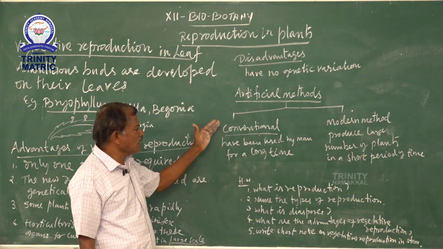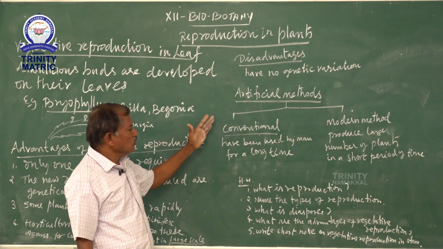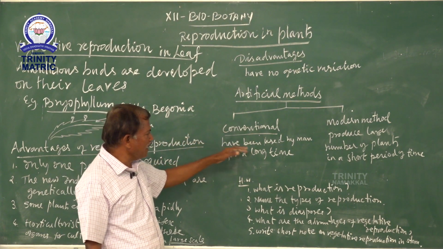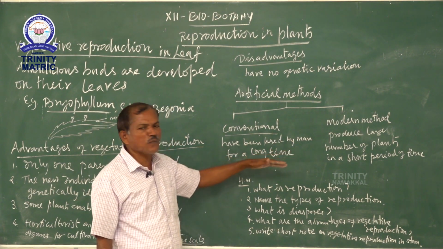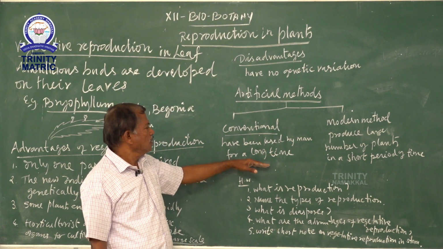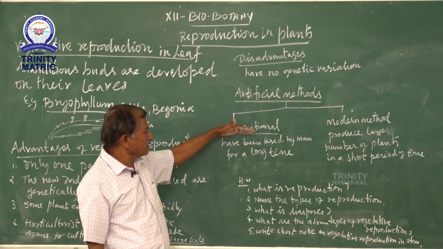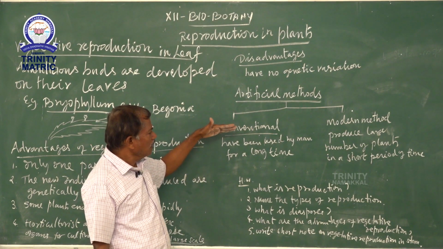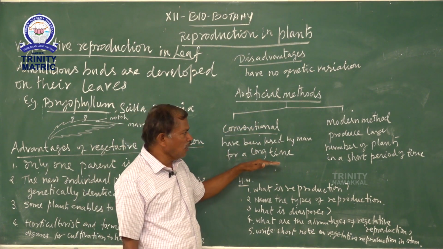What is the conventional method of reproduction? In this method, the plants have been used by man for a long time. Conventional method means plants propagated vegetatively and used by man for a long time.